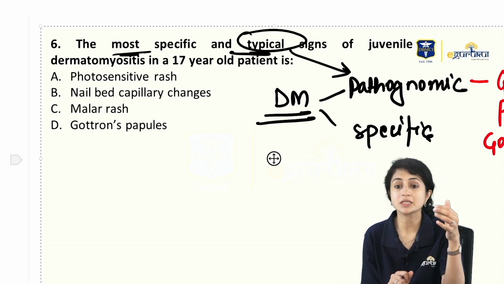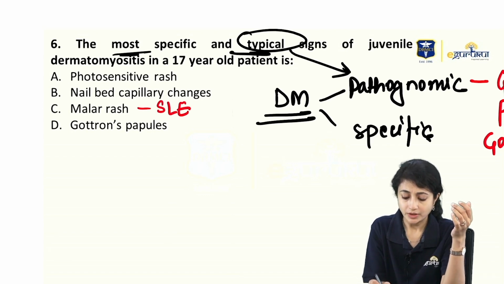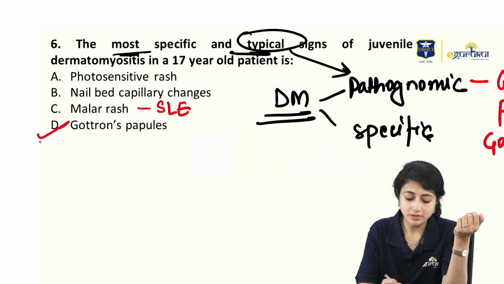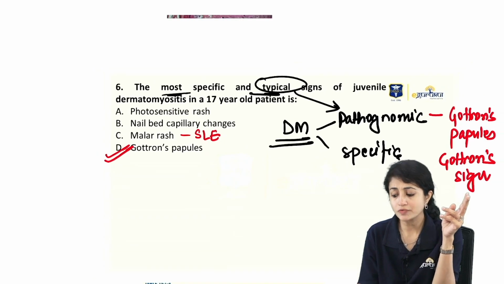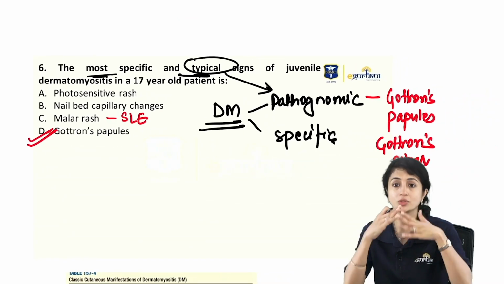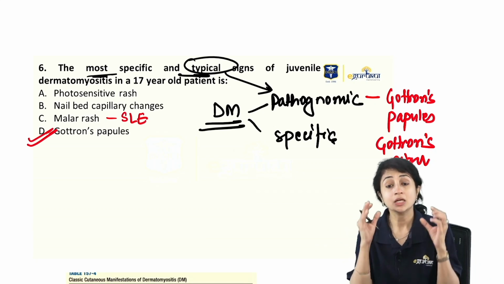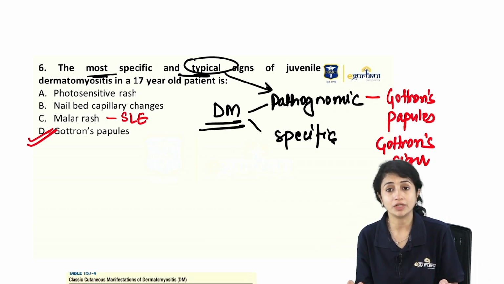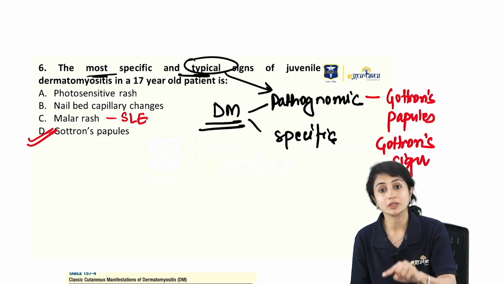Nail bed capillary changes can be seen with DM, again under the specific category. Malar rash is specific for SLE. Gottron's papule is typical for DM. In DM, remember, there are lots of signs. You will see heliotrope rash, V sign, shawl sign, holster sign, mechanic's hand. They are all specific lesions of DM. But when they talk about most specific and typical, they are talking about the pathognomonic lesion.